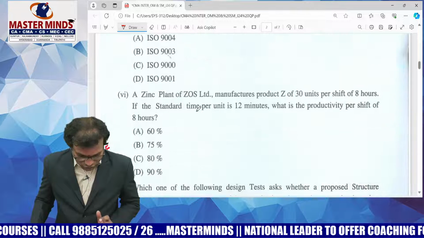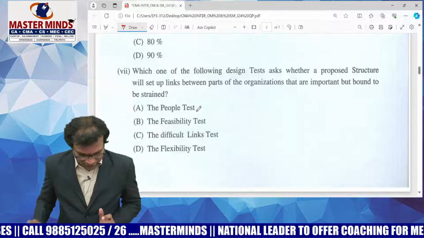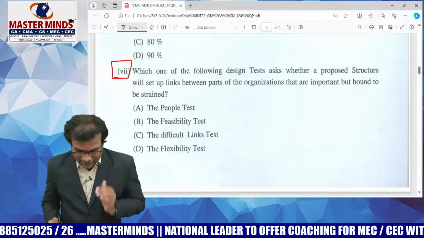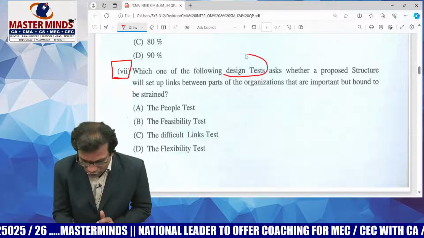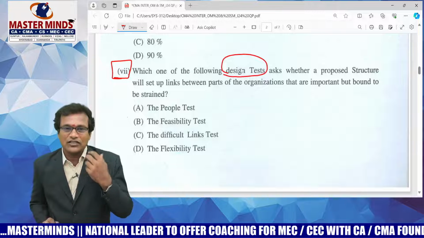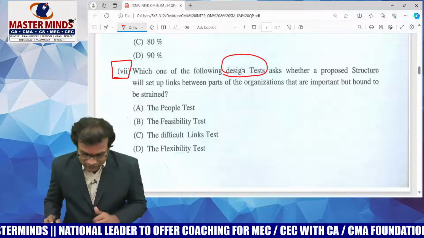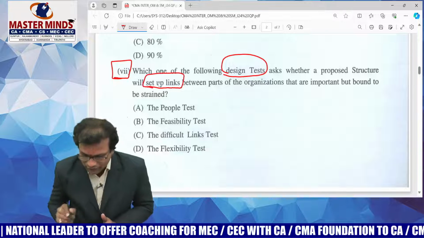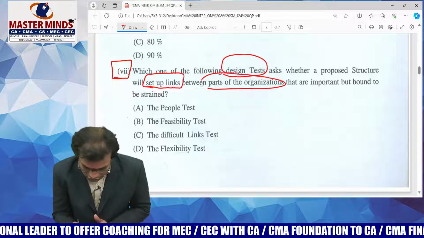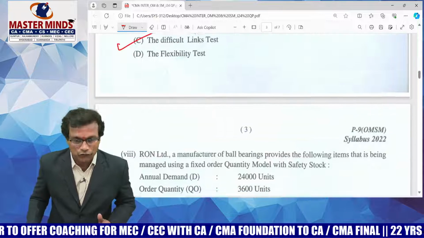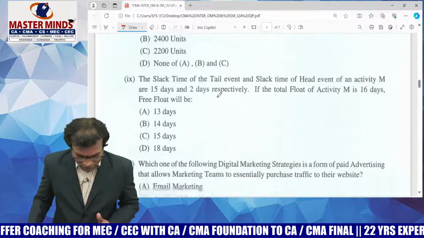Look at MCQ question number 7. This is the first MCQ from SM part. He is asking, identify which of the following design tasks are used to test the efficiency or quality of organized structures. Which one of the following tests sets up links between different parts of the organization? The answer is a difficulty links test. Right, a straightforward question.